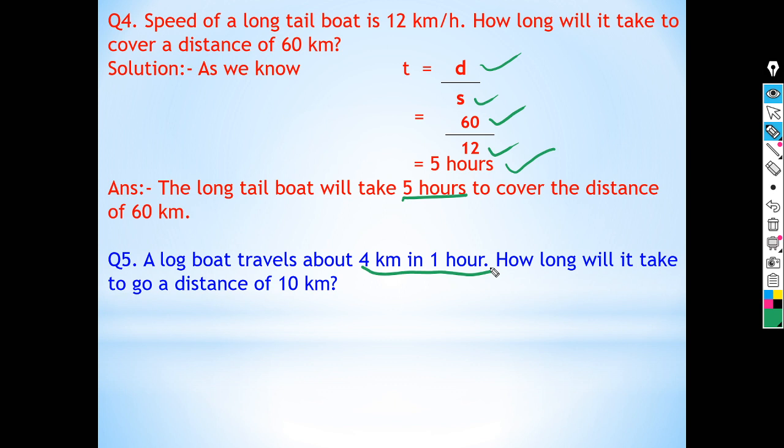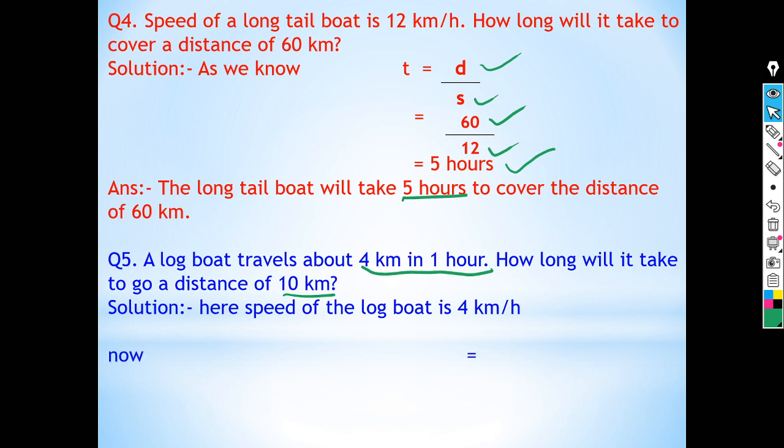Okay, now come to the solution part. Here 4 kilometers in 1 hour, that is, the speed of the logboat is 4 kilometers per hour and the distance given is 10 kilometers. How long? That is, again you have to find out the time.